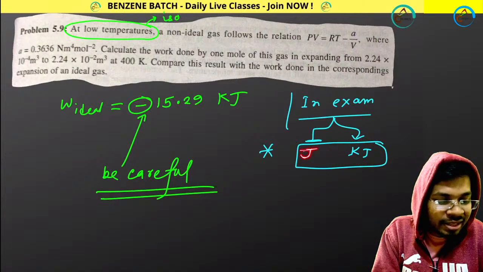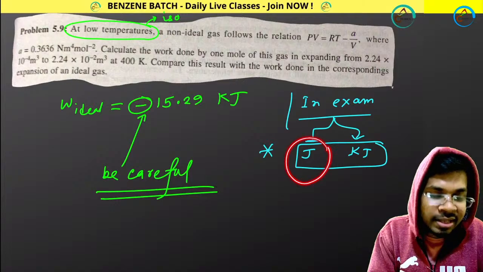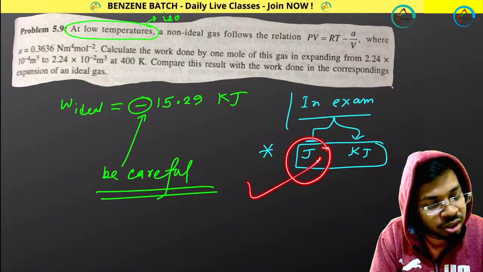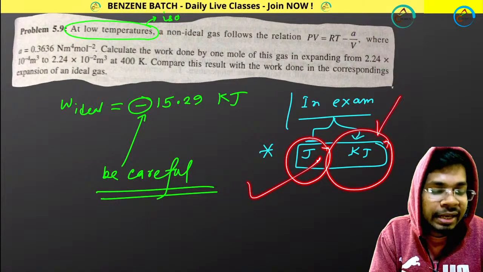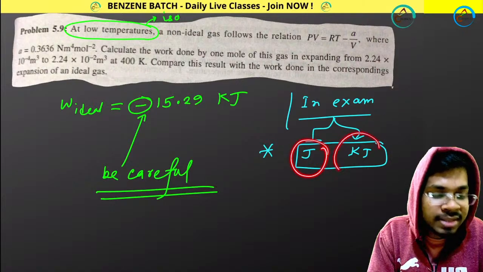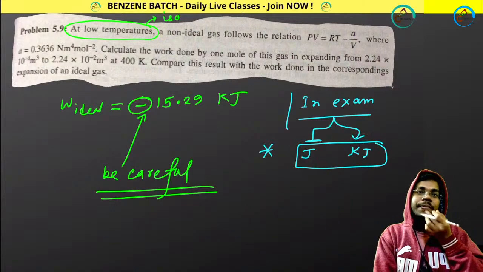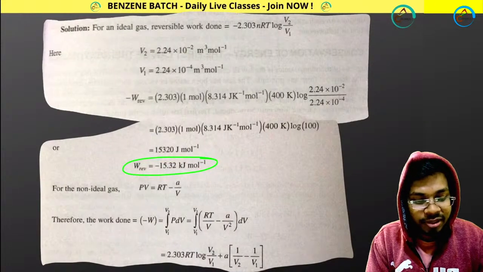So if they are asking for joule, get it in joule. If kilojoule, get it in kilojoule. Just look at what answer they are asking, whether joule or kilojoule. Okay, perfect. So first one you have done.